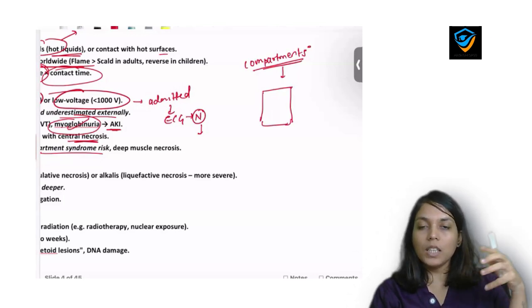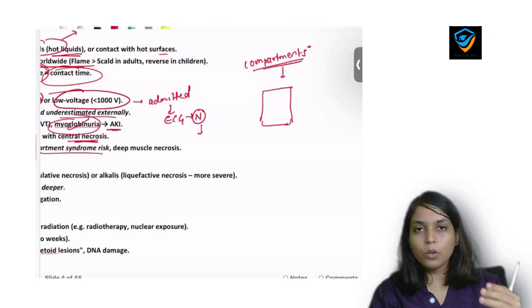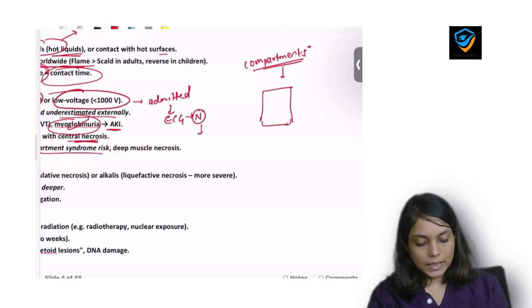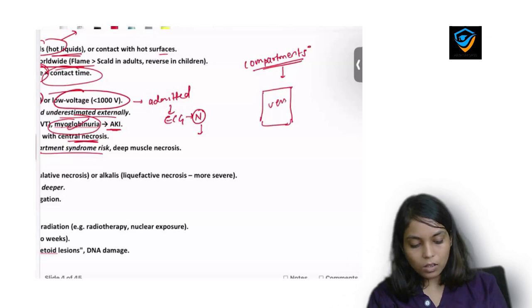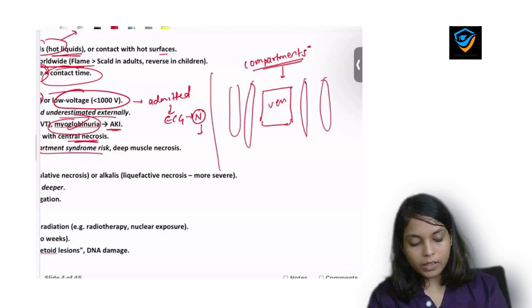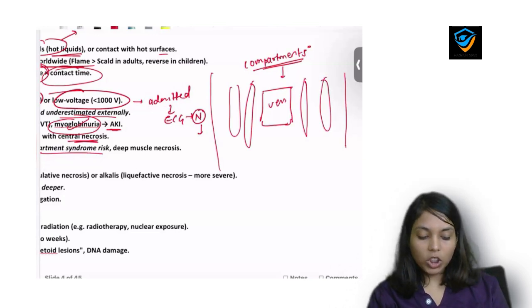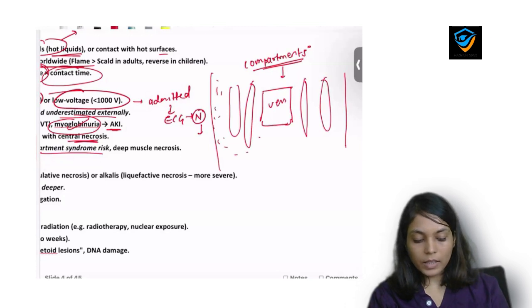When the pressure in that compartment rises above normal, there is decrease in the perfusion of blood. Let's discuss in detail. If this is a vessel and these are other components of your compartment, this is one compartment, then there is a rise in the pressure in that particular compartment. Let's take the example of burn.